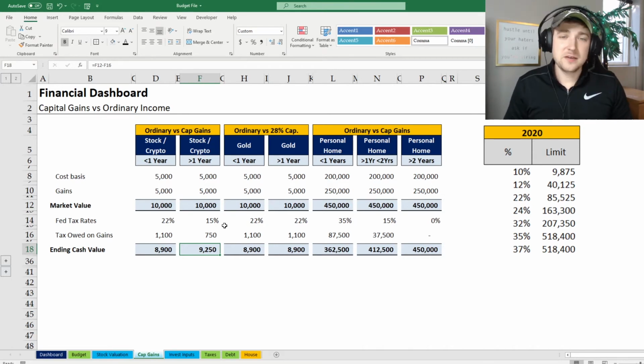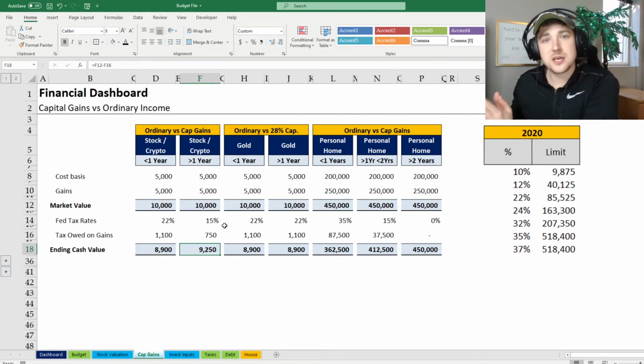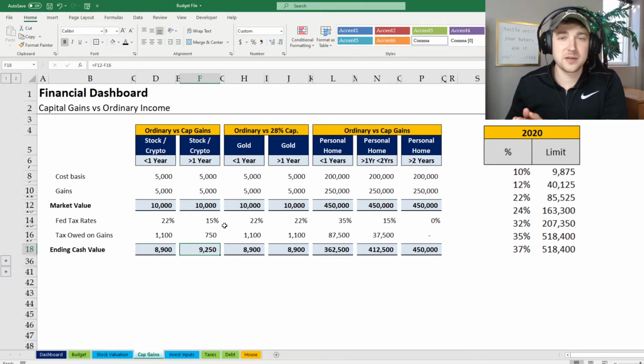The other thing, dividends are giving you cash today in hand. You decide to reinvest it, it doesn't matter. It is a taxable event and it is treated as ordinary income there and then. If you say, hey, I'm going to reinvest it, that just starts the ticker of another year until you can get the favorable tax benefit. So keep that in mind when you're reinvesting dividends.